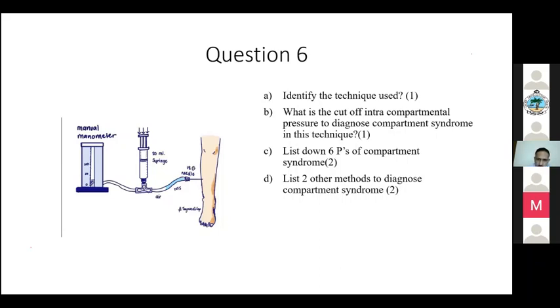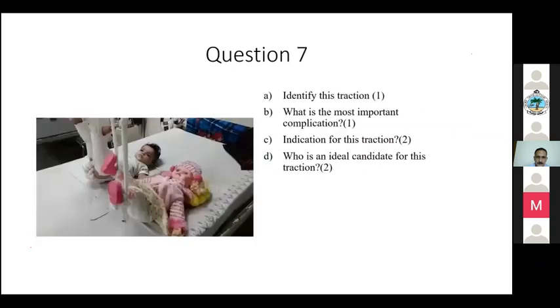End result of compartment syndrome, it can lead to Volkmann ischemic contracture of muscles. Very good. So depending upon the depth of involvement, it can involve the nerves, blood vessels, and the muscles, and VIC is the most common sequela. And you need to know the different surgeries for VIC and other things. Okay. So we'll move on to the next question.